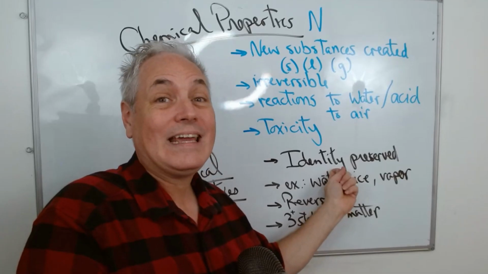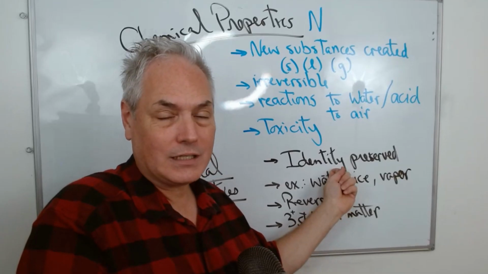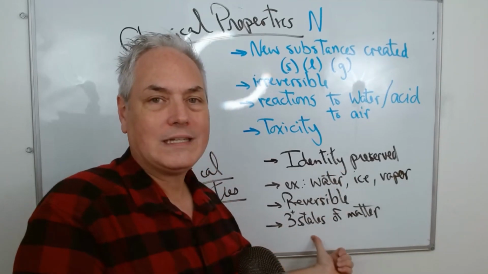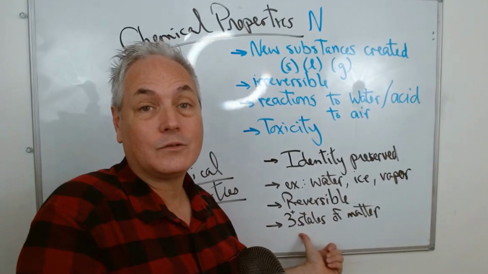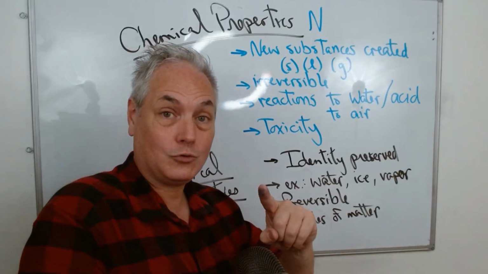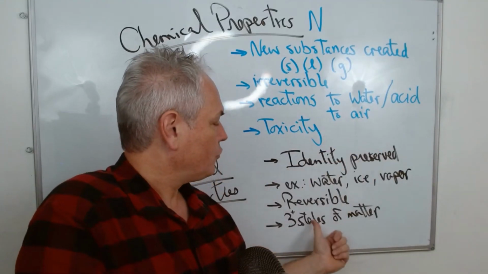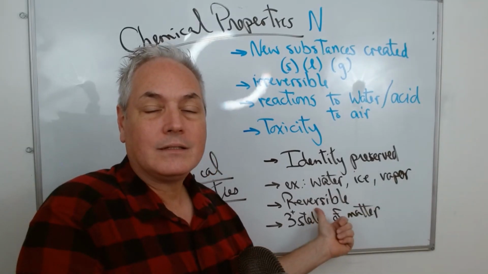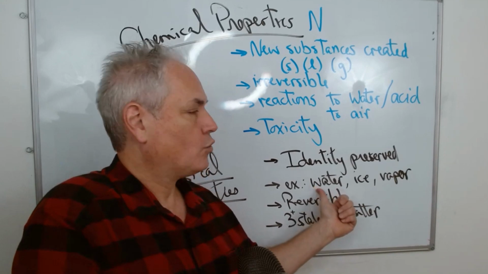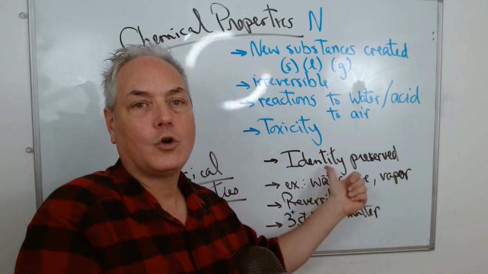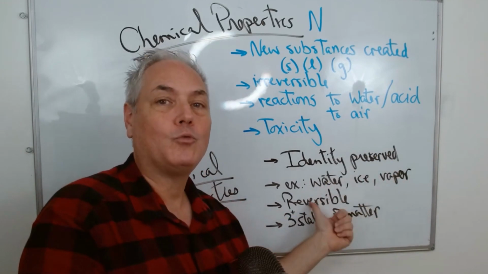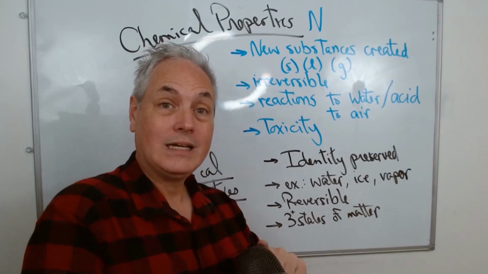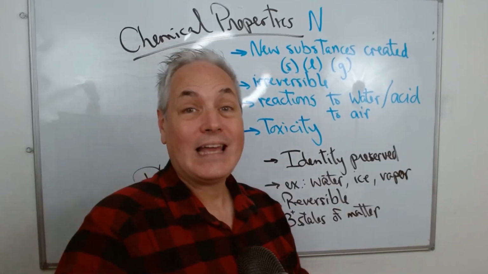Identity is preserved. It may look different, it might feel different, but it's always the same matter. So here we talked about the three states of matter. There's an extra one we could talk about if you're interested, and if you want to, put it in the comments below. Otherwise, with physical properties, changes happen but they are reversible. So we can go from water to ice, ice to water, water to vapor, and vapor to water and ice again, always keeping the identity of water. Now, today, we look at chemical properties.